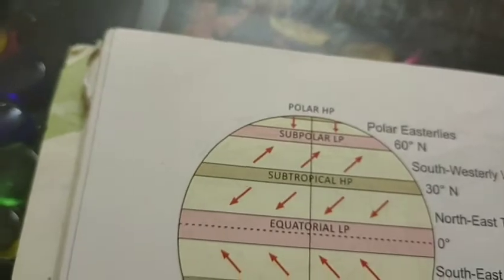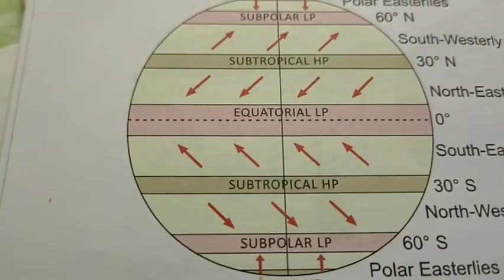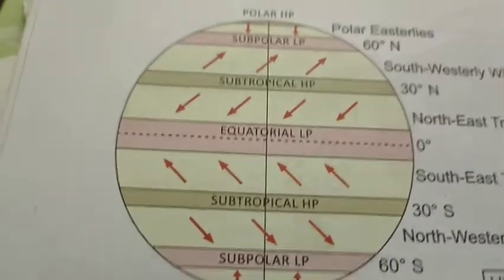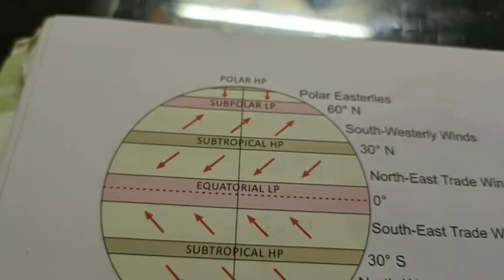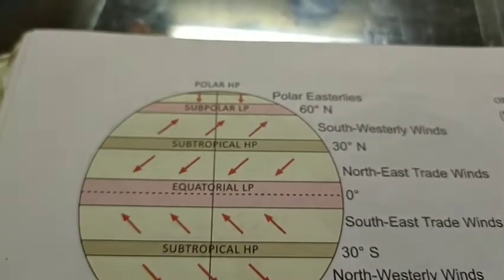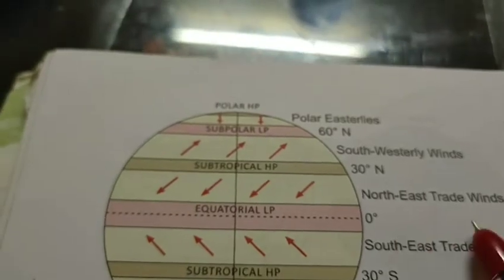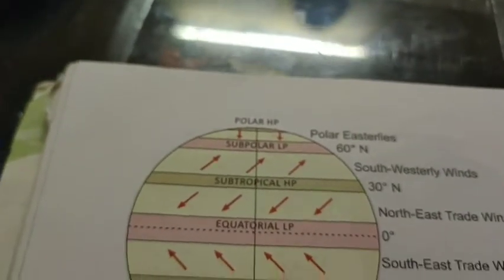Air blows from a high pressure region to a low pressure region. Air that moves horizontally is called wind. The vertical movement of air is called an air current. What is an air current? These are all the tropical high pressure at 30 degrees south, 30 degrees south.